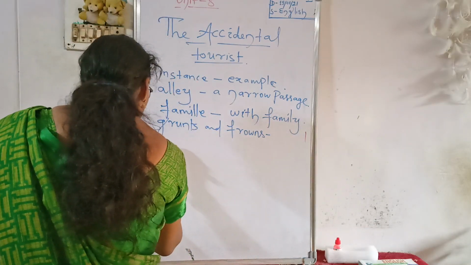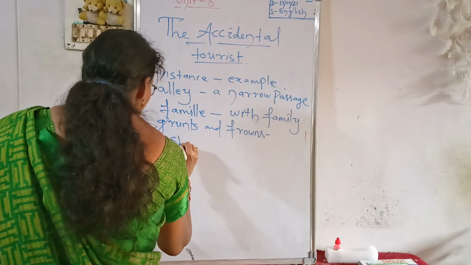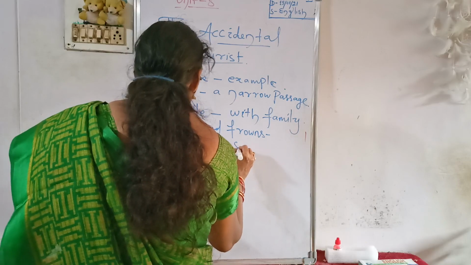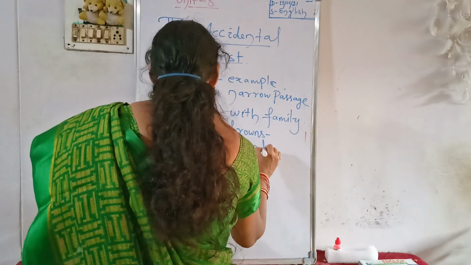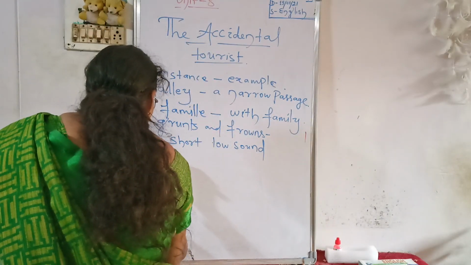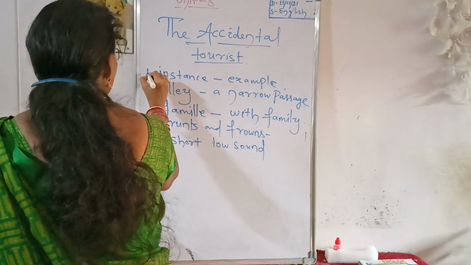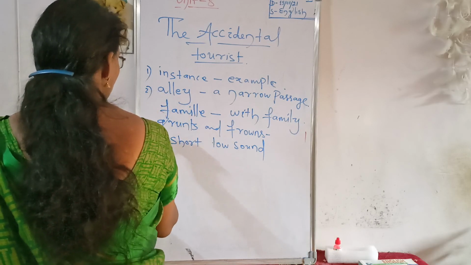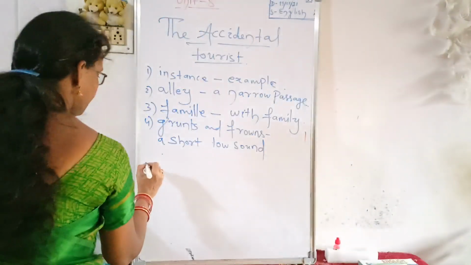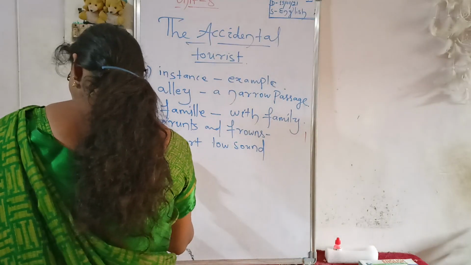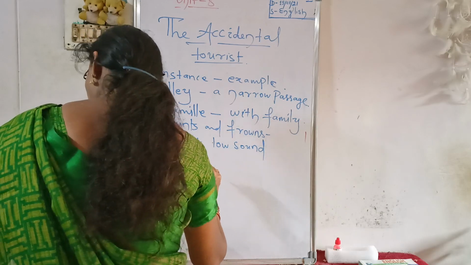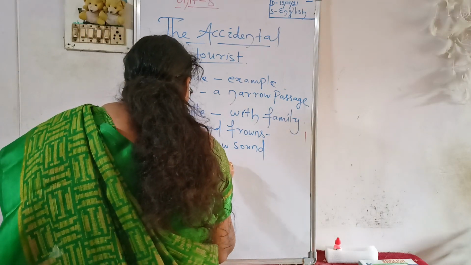Grunt means a short, low sound. Yank means to pull with a jerk.